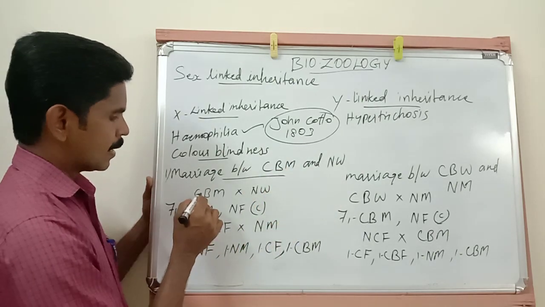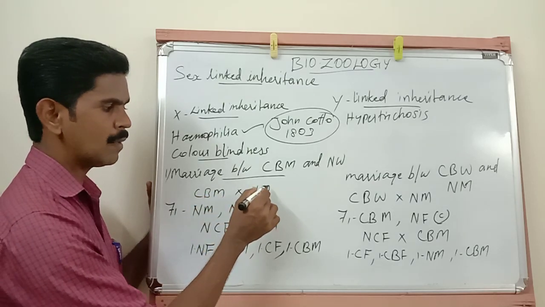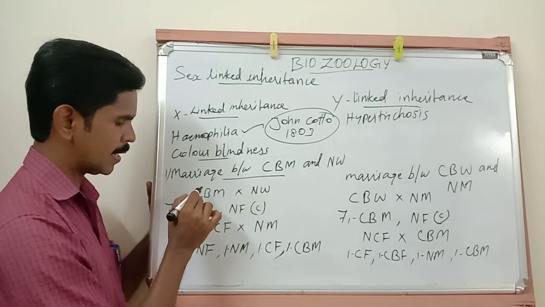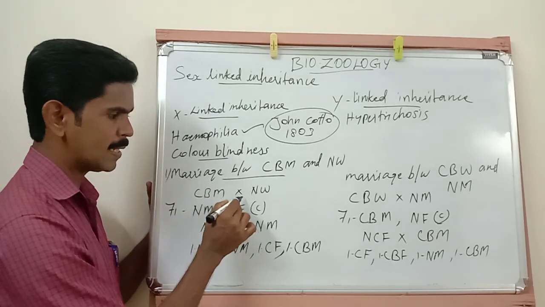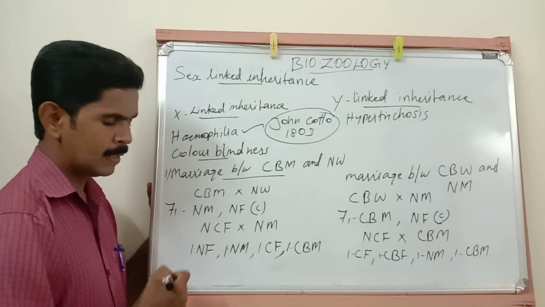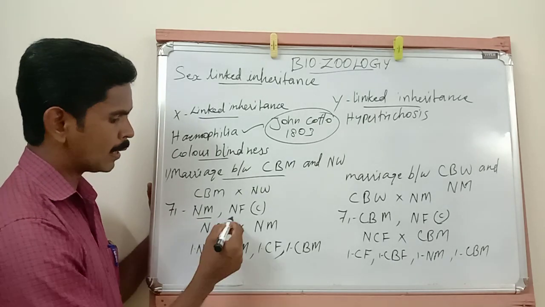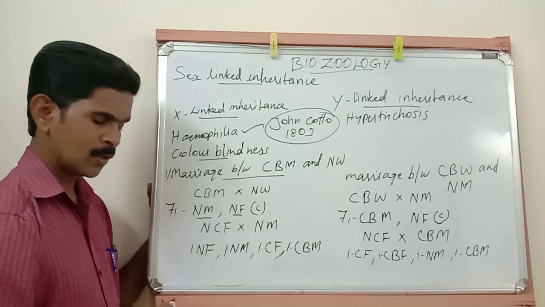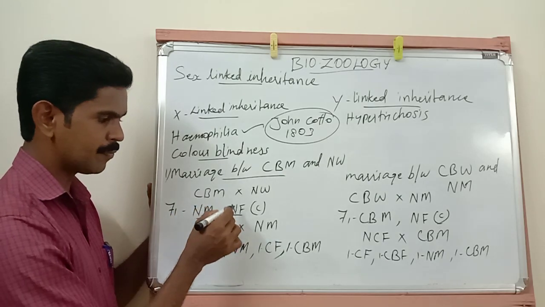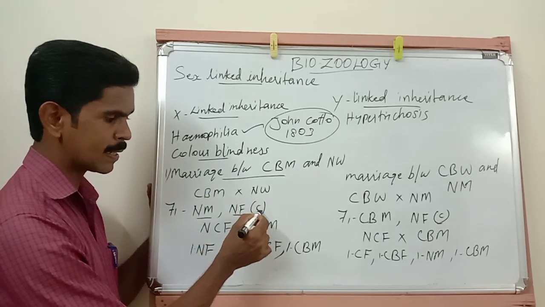See, when a color blindness male marries a normal woman, listen very carefully, in the first generation the young ones may be a normal male or a normal female. So in the first generation, if a female baby is born to them, the female may be in carrier condition.